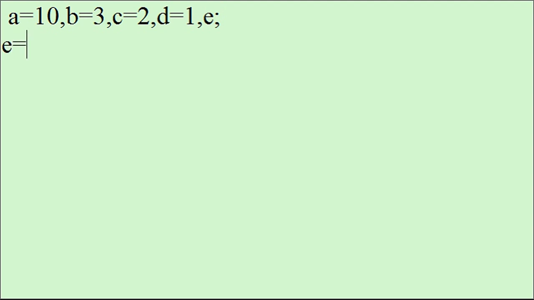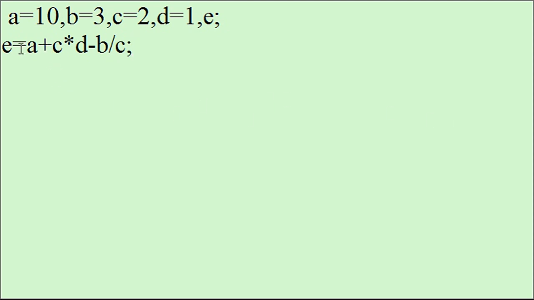I want to say E equal to A plus C into D minus B divided by C. If you look at this expression, basically it's a combination of operators and operands.